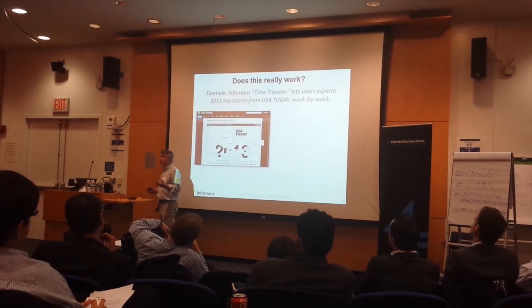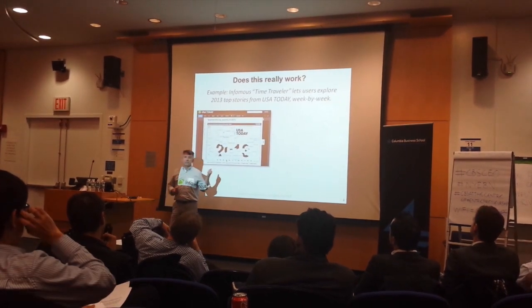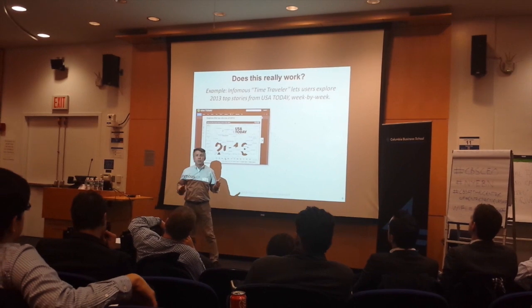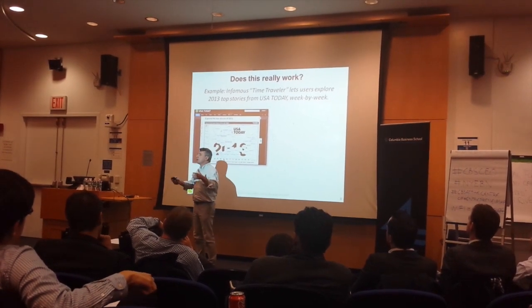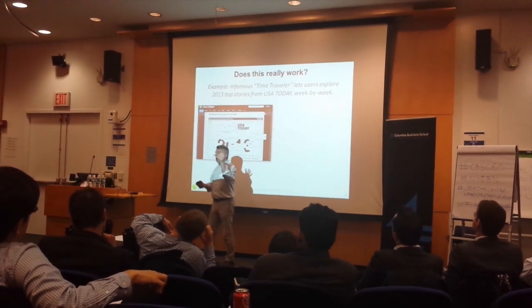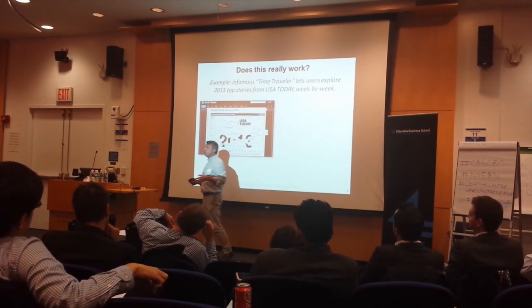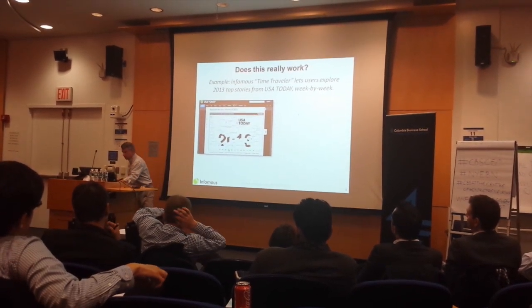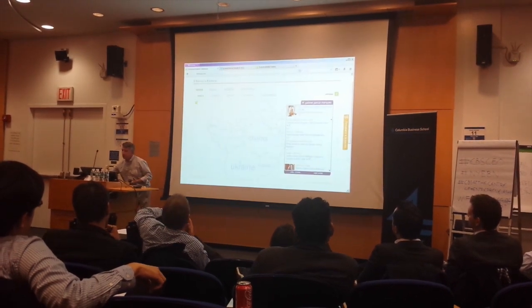So does this really work? Here's another example. We did a project for USA Today a few months ago at the end of the year. We took about 5,000 articles that were the top clicked articles on USA Today for the entire year. And we created a cloud that contained all of those articles, but they were organized week by week through the year. And let me show you what that looks like. So we're live on USA Today right here.